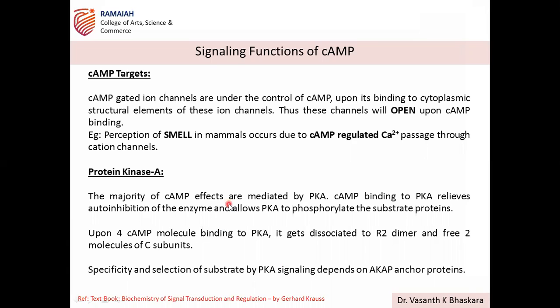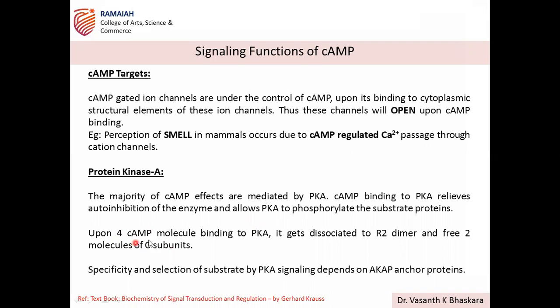So the majority of cAMP effects are mediated by protein kinase A. cAMP binding to PKA relieves autoinhibition. This point we discussed. And this allows PKA to phosphorylate the substrate. So this is protein kinase A. These are serine threonine protein kinases, so they are responsible for phosphorylating the substrate on serine threonine residues.